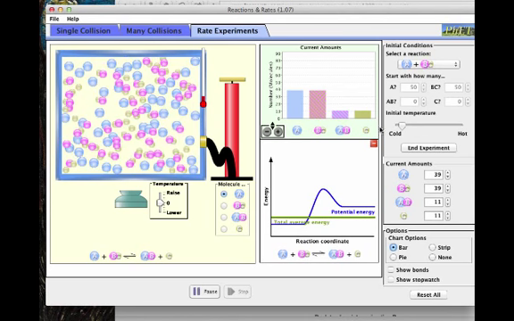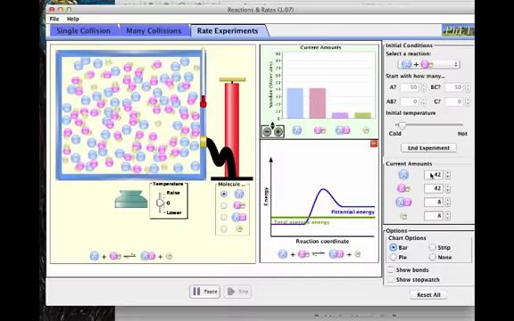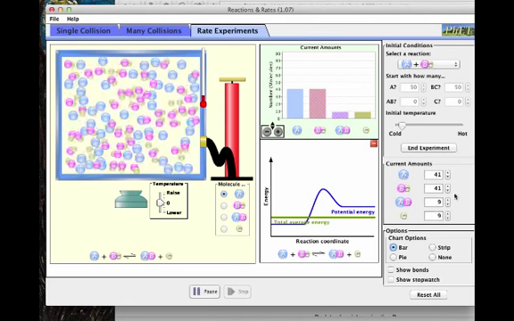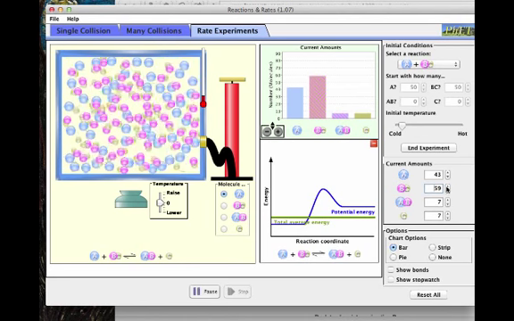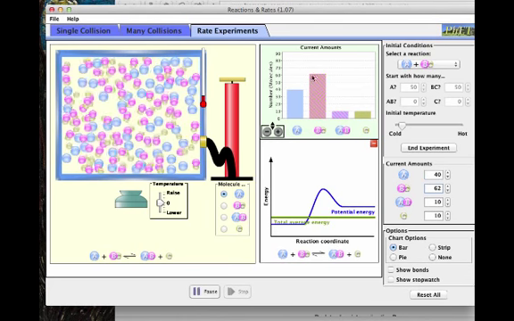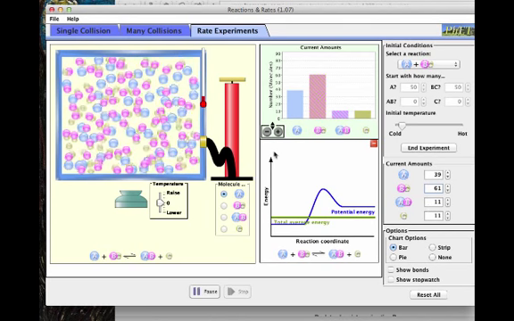So we want to find a way to produce more products. Le Chatelier found that if I come over here and change one of the concentrations, I could change any one of the four I want. What if I increased the concentration of BC and made it go up? What's going to happen to the reaction? It's going to respond by doing something. So I increase the concentration of one of the reactants. Watch what happens to the reaction as we let it go for a few minutes here.